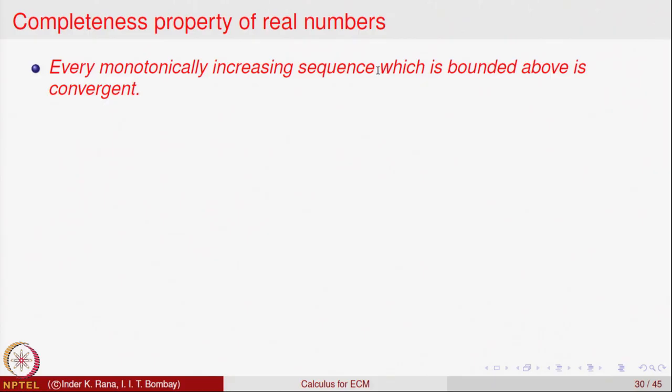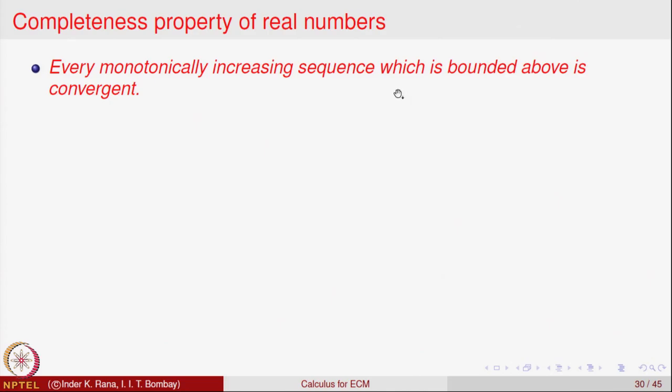So, here is an important property of real numbers, which we said we will state at an appropriate stage. We can now state the property of real numbers, that every monotonically increasing sequence of real numbers which is bounded above will always be convergent.